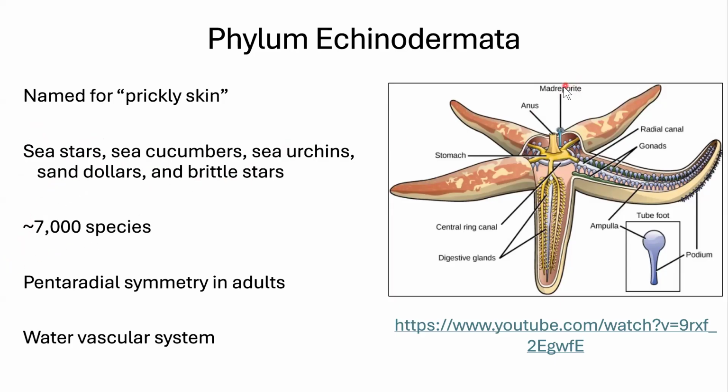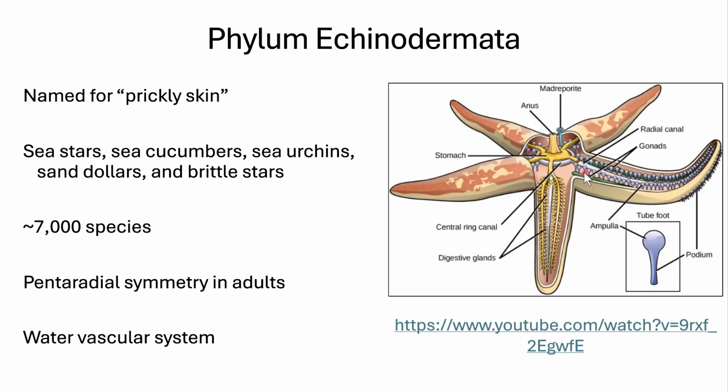Instead of being radial symmetry, they have pentaradial, which means if you divide it along one of its arms, the sides are symmetrical. But if you don't divide it across an arm, it's not symmetrical. So there's only 5 places where you could divide its body and have symmetry. And they have a water vascular system, which is so cool. They suck in water. They hold it in these little rings.